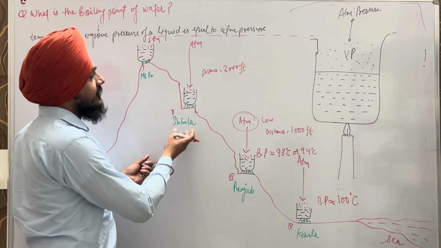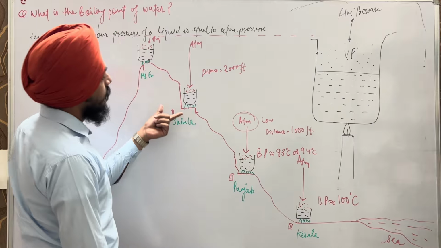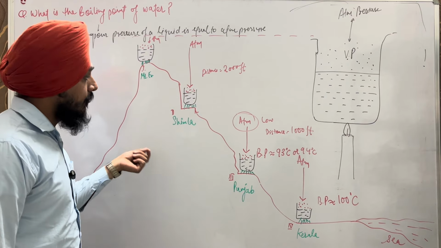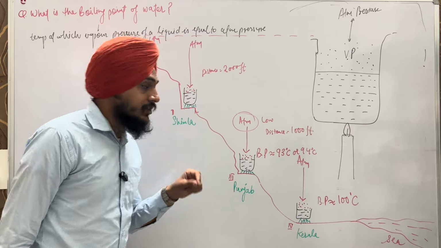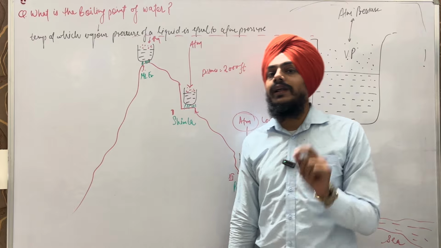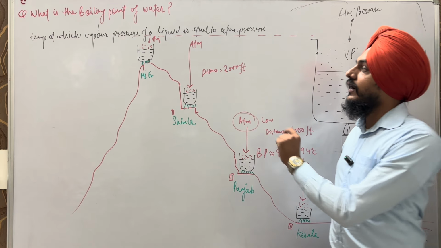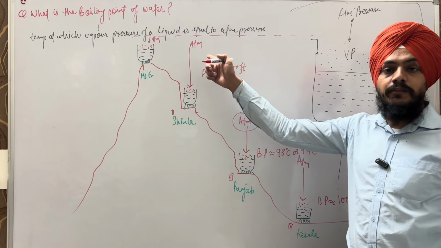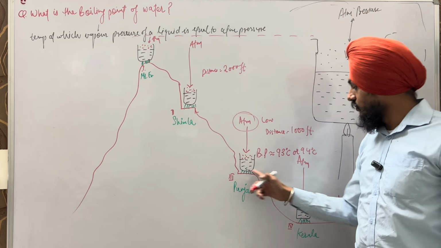Here the vapor pressure and the atmospheric pressure, the main role is played by the atmospheric pressure. Here atmospheric pressure is low as compared to these places, so vapor pressure also becomes low, so the boiling point also becomes low as compared to these places. So the boiling point is 90 degrees Celsius.